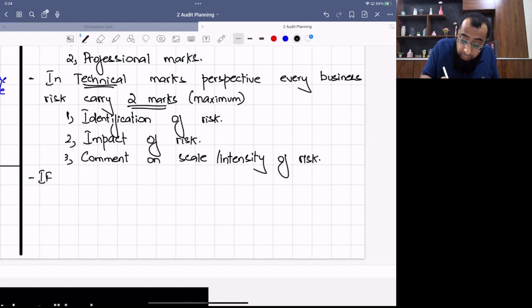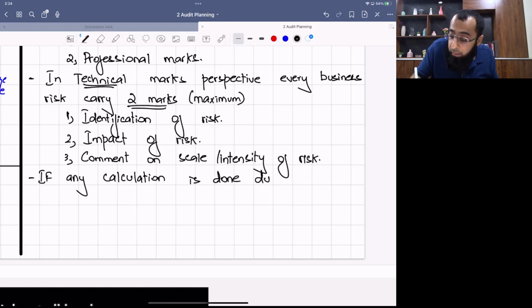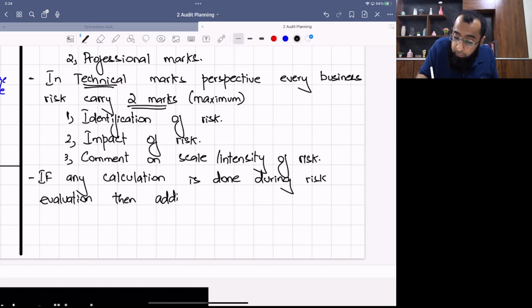If any calculation is done during risk evaluation, then an additional 0.5 mark will be given for each calculation.